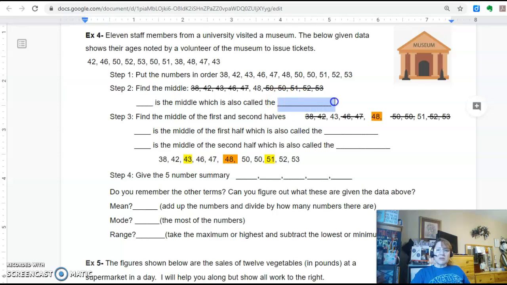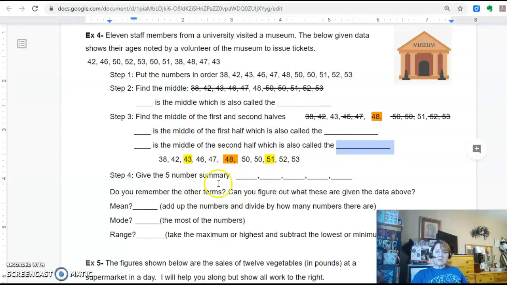And what's that word for the middle? There's another word for it. So you want to put that there. So then you find the middle of the first half. So you kind of can see it right here. So 43 is the middle of the first half, which is also called, that has a name. I show you the 51. So 51 is the middle of the second half, which again, we have a number for that.